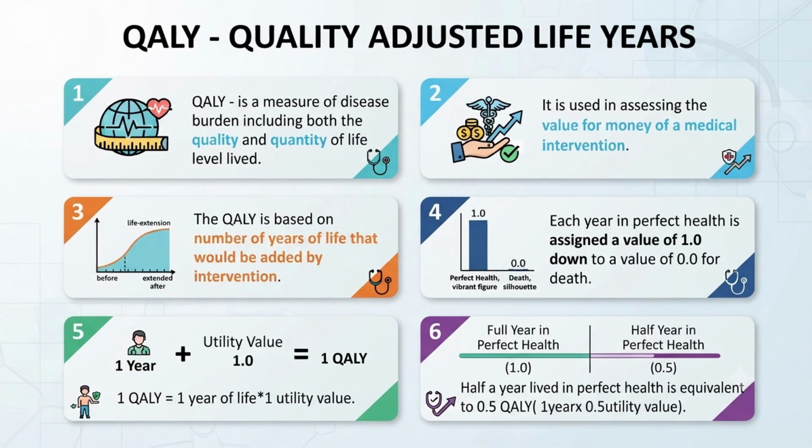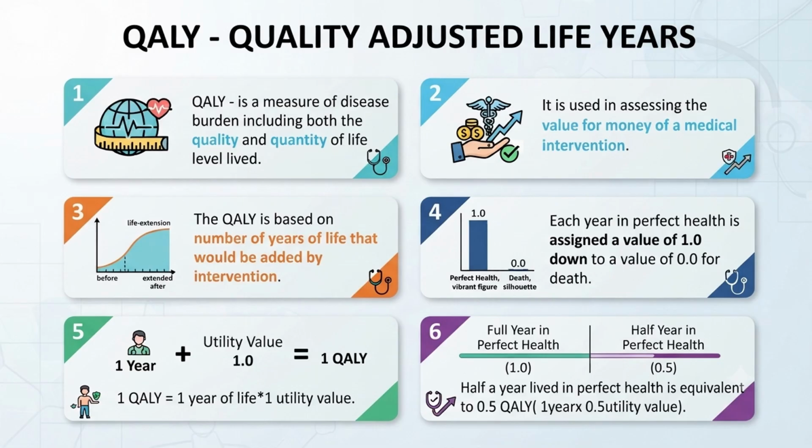That means, say for example, a person is having a disease, say fever, and he got admitted, and because of medical intervention he lived for some more years, but without that medical intervention he could have died. With that medical intervention we are adding some years to that person. So with the help of this QALY we can assess value for money of a medical intervention.